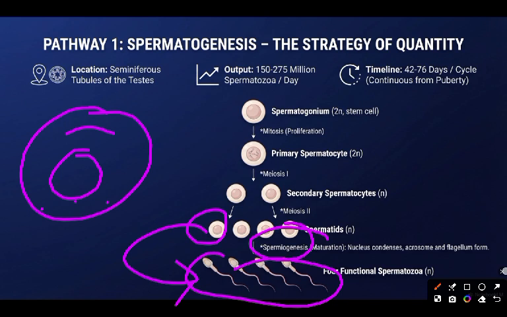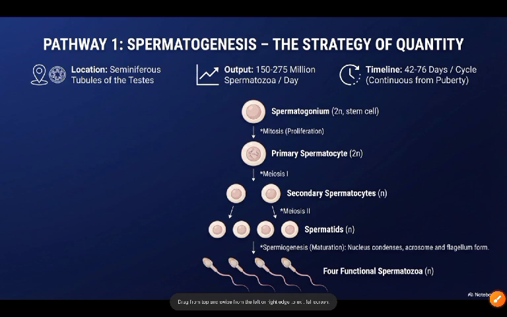Let's go. So let's recap this process. From spermatogonium to primary spermatocyte is our first mitotic cell division. From primary spermatocyte to secondary spermatocyte is our first meiosis. Second meiosis converts secondary spermatocyte to spermatid. And I want you to drop the answer to this question: the process by which you convert primary spermatocyte to spermatid is called what? I want to see it in the comment section below. From there, we now convert spermatid to what? Spermatozoa. This process is called spermiogenesis.